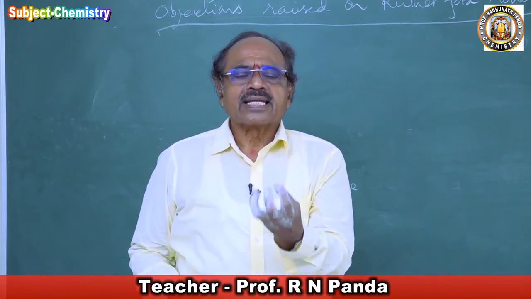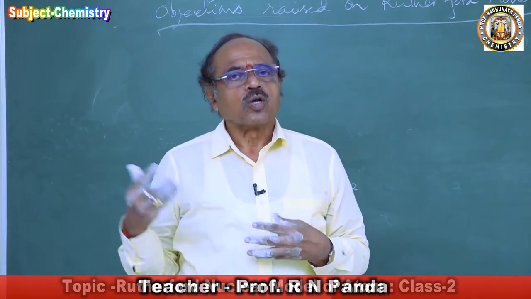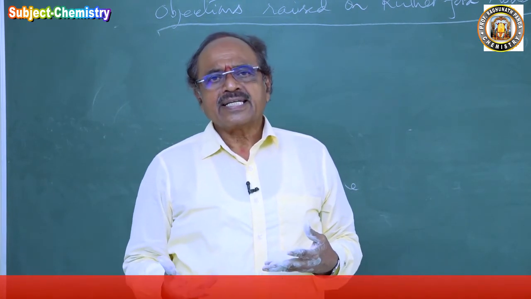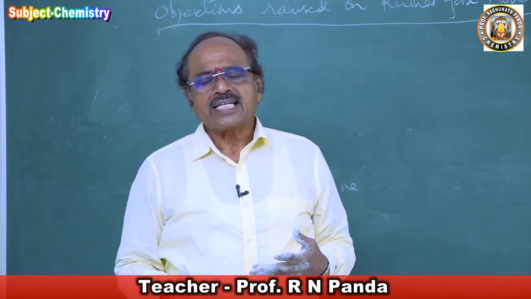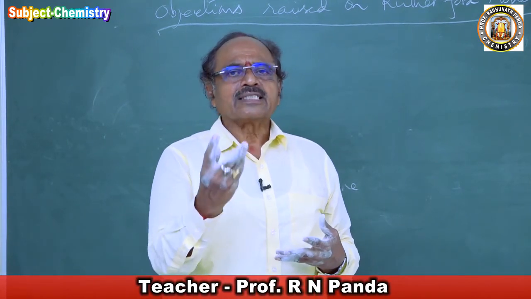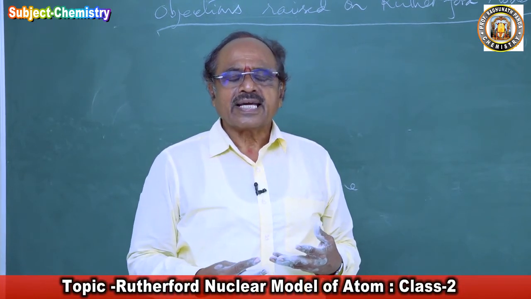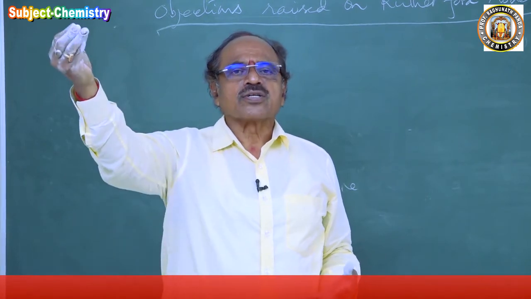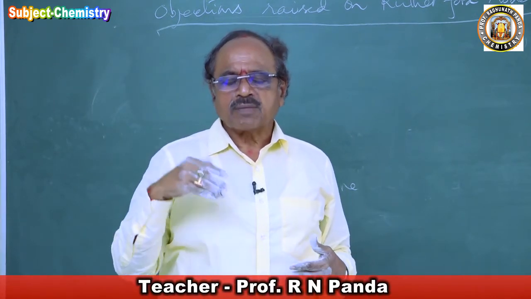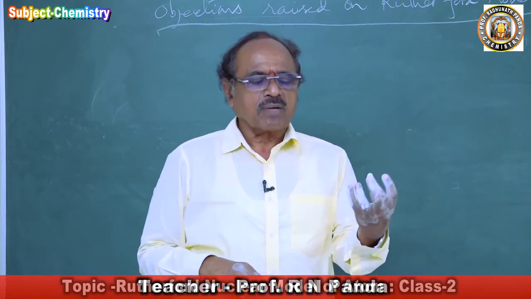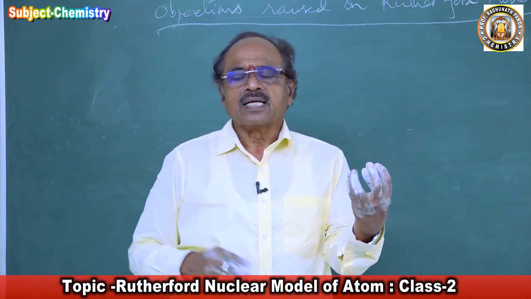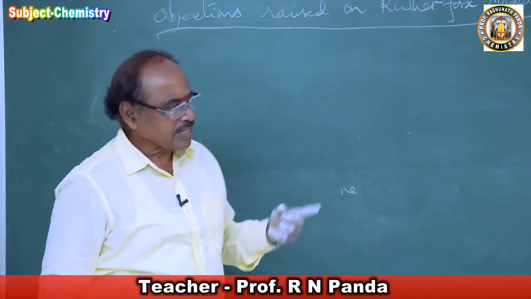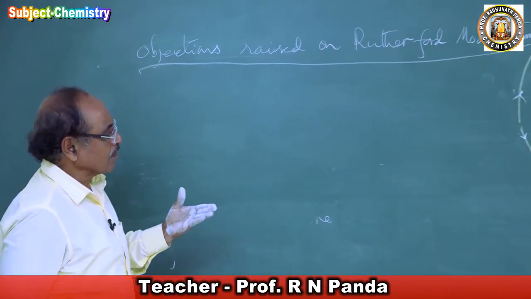Why? Always the energy flows from higher potential to lower potential. Any charged particle that is moving has kinetic energy. Because of its position, it has potential energy. So that particle has two types of energy, potential energy and kinetic energy, and the atmosphere has lower energy. Hence the migration, the transfer of energy, takes place from the charged particle at higher potential to our environment. So the energy of the particle will decrease. That objection was raised upon the Rutherford model of atom.